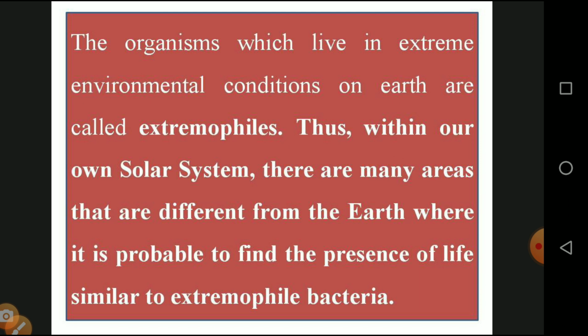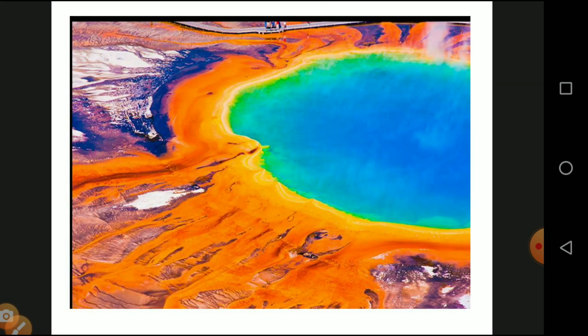Thus, within our own solar system there are many areas different from Earth where it is possible to find the presence of life, with similar extremophilic bacteria. We can see that in some hot regions or lava regions, some bacteria are living. So that is called an extremophilic organism. Extremophiles are bacteria, and this is an extremophilic region which is too cold and too hot.